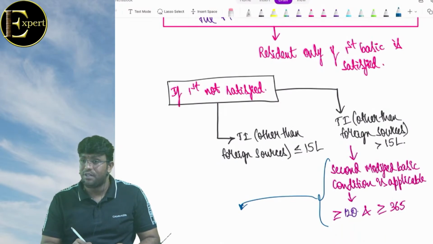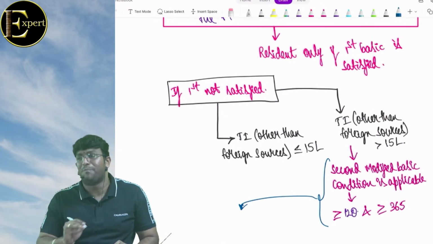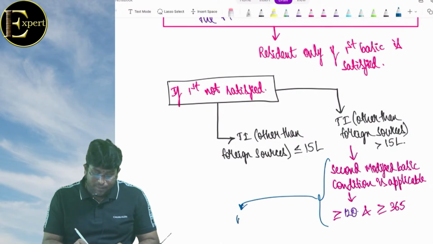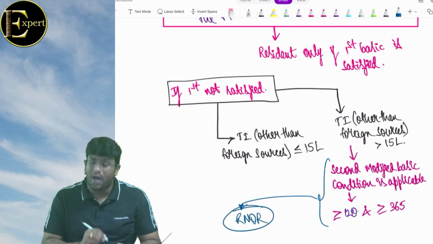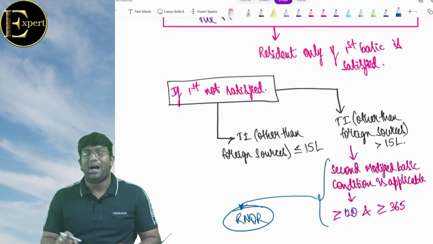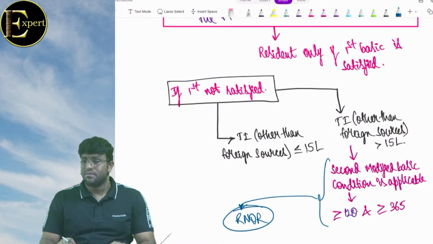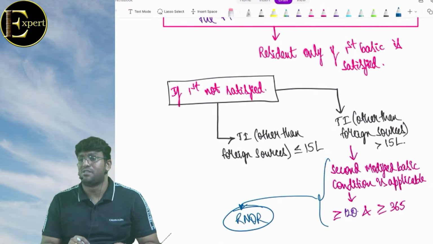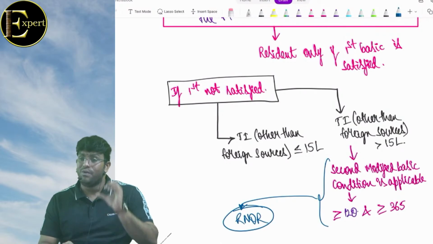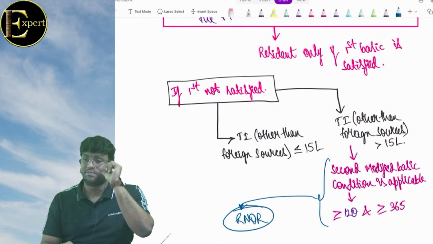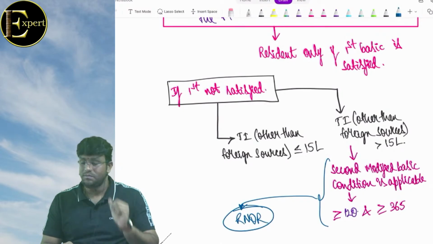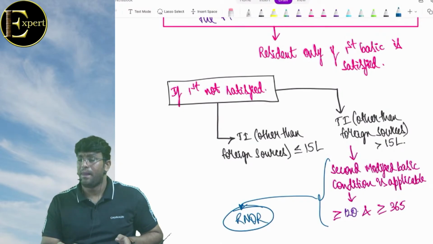In that year, he cannot become ROR. We'll call him RNOR, even if additional conditions are satisfied. Even if additional conditions are satisfied, we will not call him ROR, we will call him RNOR. Is that getting clarity, everyone?